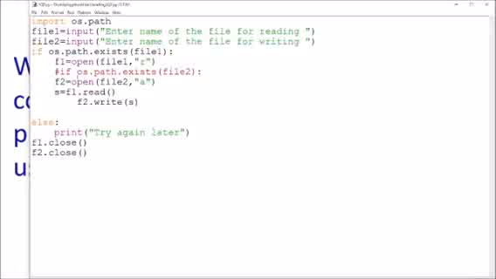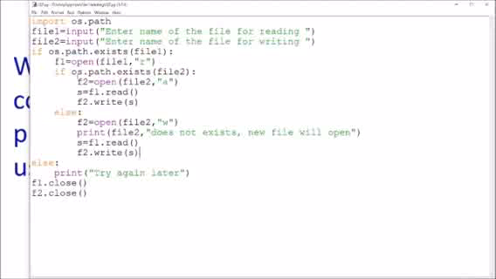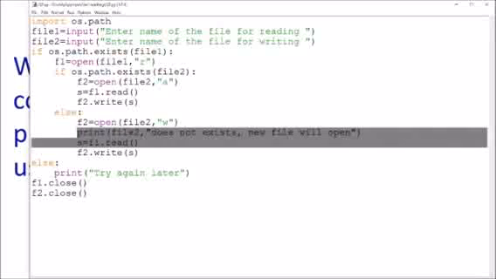The only thing is you will not be able to display the message if the file does not exist and you are opening a new file. So what I have done is I have taken the condition and written: if the second file exists, in that case it will append the content. If it does not exist, it will open a new file and print the message that a new file will open, and then write whatever content we want to write. So I'll run this program again.